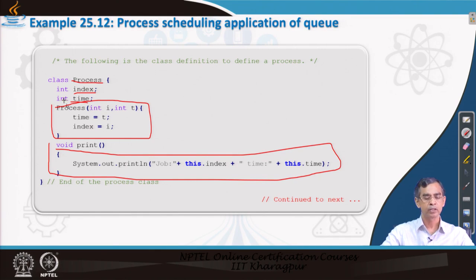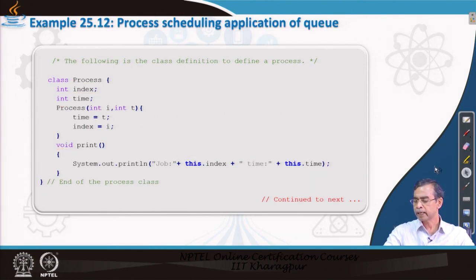So, it is the process. This is pretty simple to define a process. Now, you can use this class declaration to define a number of processes, create process instances, and then we can add the processes, whenever they are created, into an array and then implement the FCFS policy. So, the next part is basically the queue, and processes will arrive into the queue, and then we add them into the queue and then serve them.